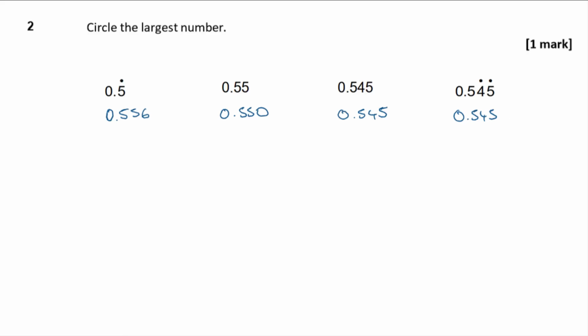Okay, so now I've got them done like that, then I can start comparing them. The first two digits are the same for all of them, so no change there. And then I've got a couple with 4s on the front and a couple with 5s on the front. So obviously the 4s are smaller, so they're out. Then finally I've got something with a 6 here and a 0 here. So it's this one, isn't it? That's the largest of the two.